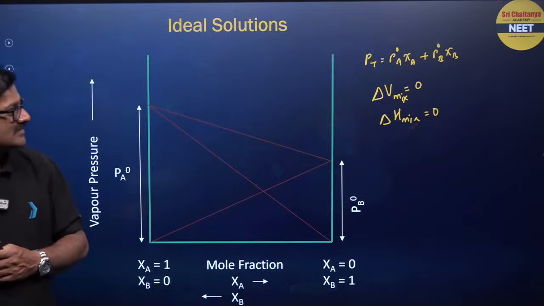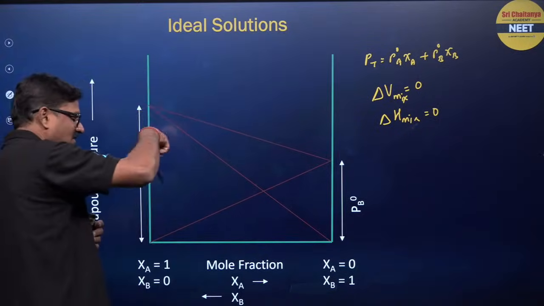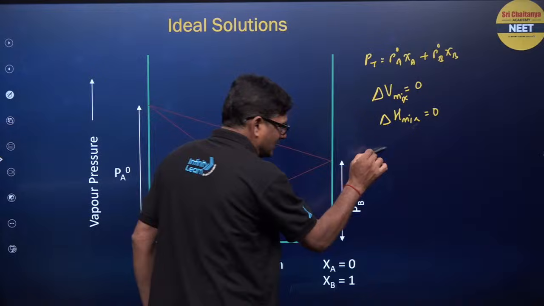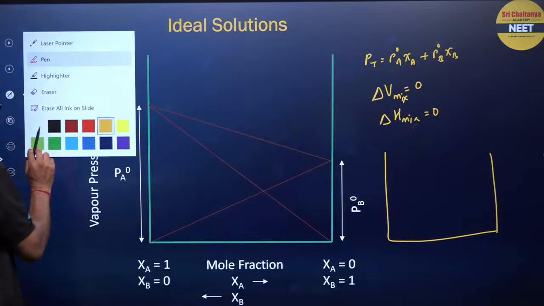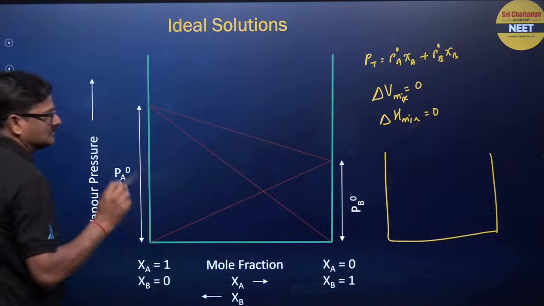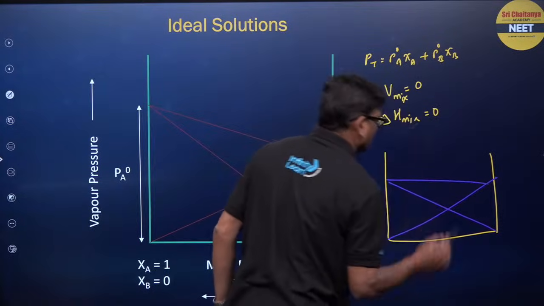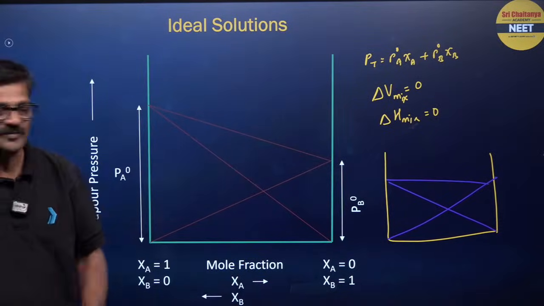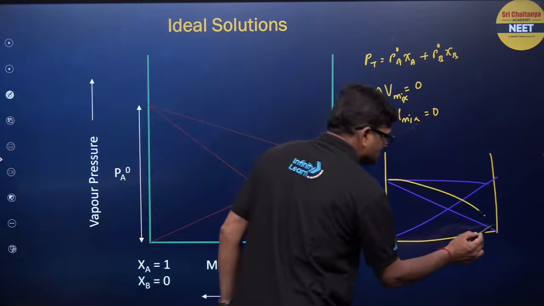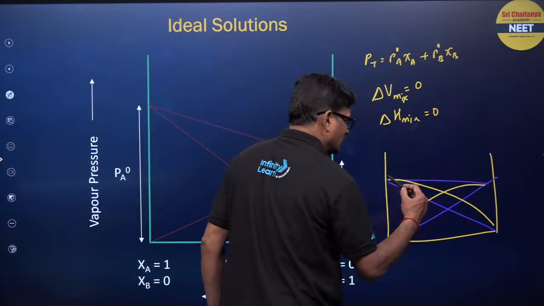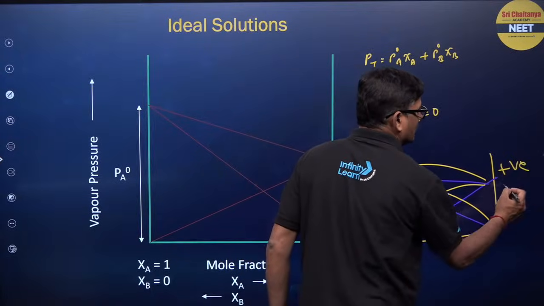In a non-ideal solution, the graph could come in this way or in that way. This is the way the graph is expected for the normal ideal solution. If anything goes up like this, that is called positive deviation.